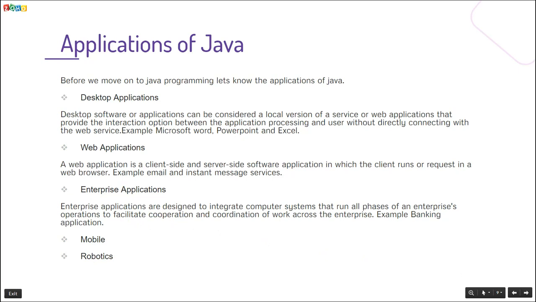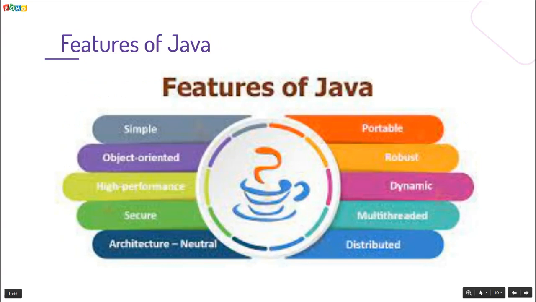Okay, these are the main features of Java. This is an important topic in Java. If you are going to attend an interview, they will surely ask about the features of Java. If you learn the features of Java, you can easily understand the basics of Java. There are a lot of features in Java. The main ones are simple, object-oriented, high performance, secure, architecture neutral, portable, robust, dynamic, multi-threaded, and distributed.